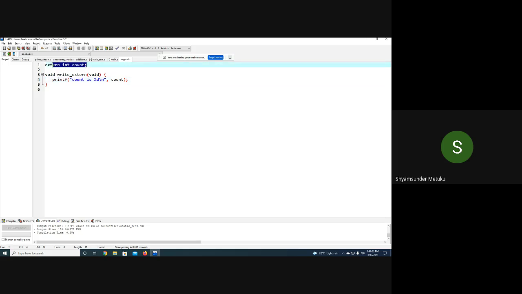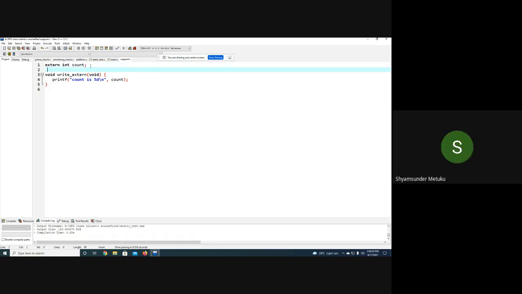Do you think the statement is going to create a memory, or it will only inform the compiler or extend the scope of the count? Which one is right? The first line, will it extend the scope of the global variable to the other file, or it will create a memory again? You tell me. It is going to extend the scope, sir.